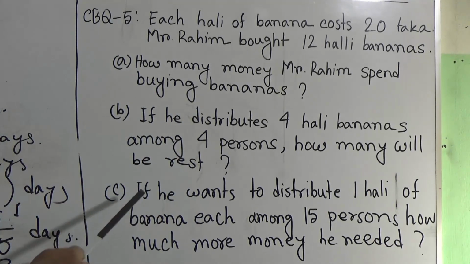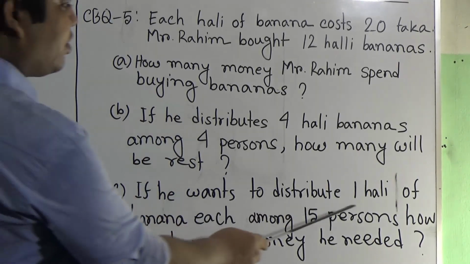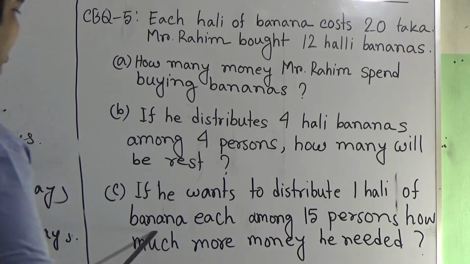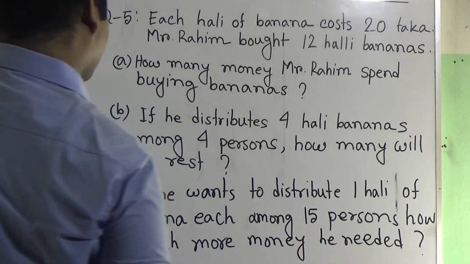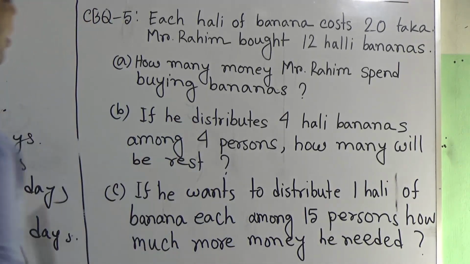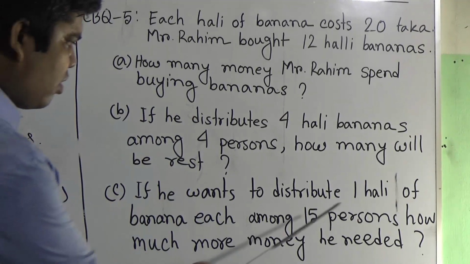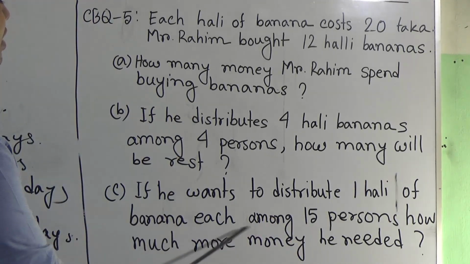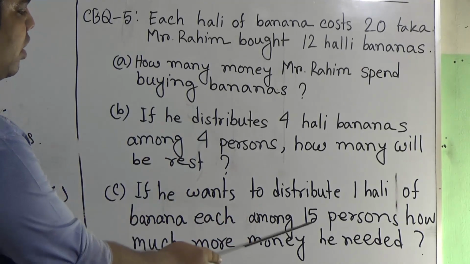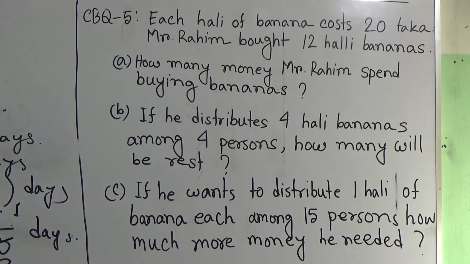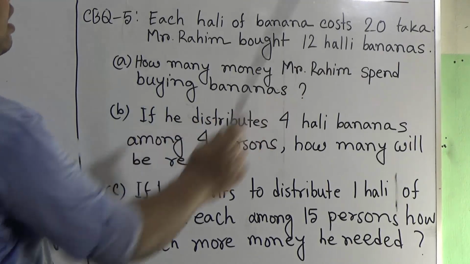Question number C, if he wants to distribute 1 hali of banana among 15 persons, how much more money does he need? My dear students, here you notice 1 hali banana for each of 15 persons. That means 1 person gets 1 hali. So 15 persons get 15 hali. In question number A, we found the 12 hali banana cost.